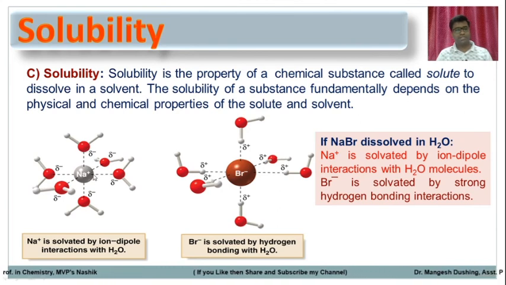Na is solvated by the water molecule, because water contains oxygen, which has a partial negative charge, and sodium has a positive charge. They will have attractive forces. Because of these attractive forces, the sodium ion will get solvated and stabilized. That is called ion-dipole interactions. Similar is the case for Br minus, which is negatively charged, while water contains hydrogen, which has a partial positive charge. They generate attractive forces, so Br minus gets solvated easily into water. That is called dipole-dipole interactions.